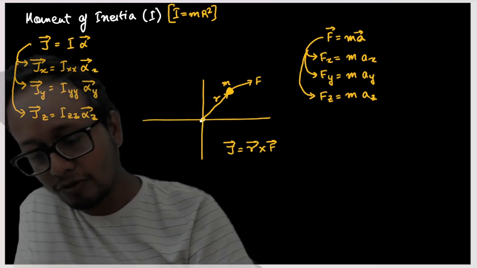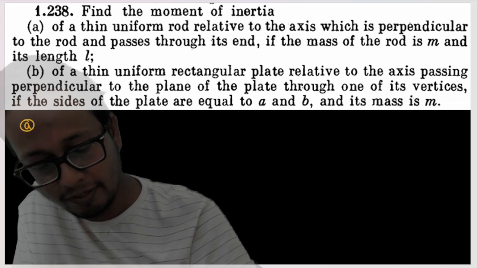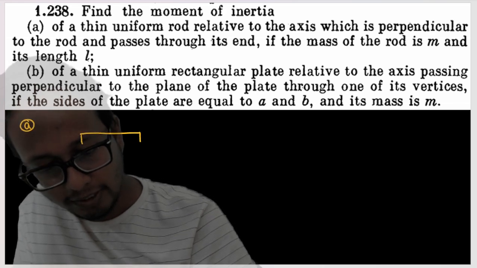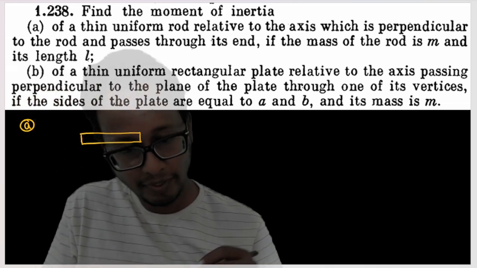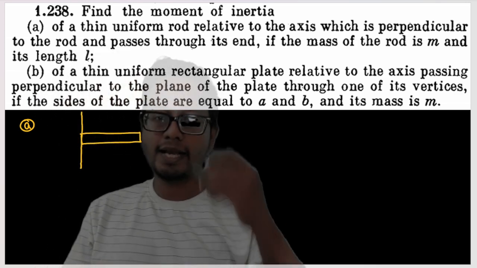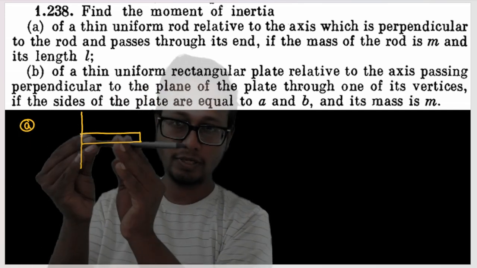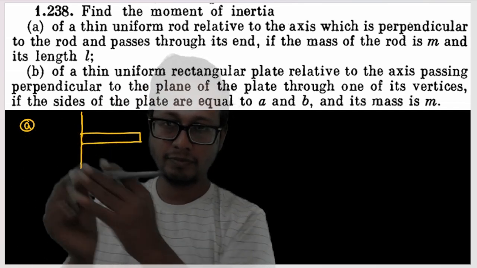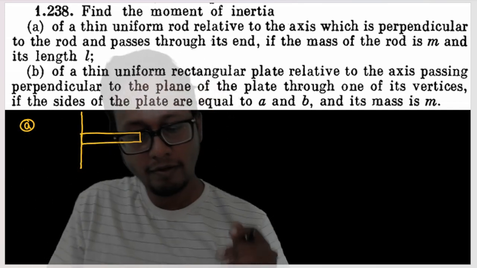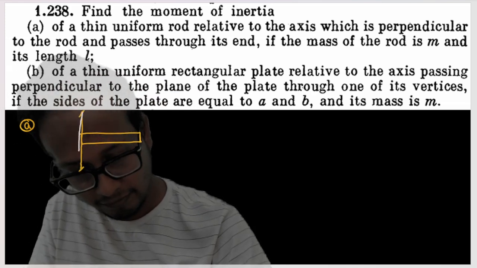So let's go back to the simpler concept. In this question, a thin uniform rod is there. Part of the question: a thin uniform rod is there. And if the axis is in z direction, that means the axis is like this. The rod can rotate like this, that means the rod is hinged at this point. Find out the moment of inertia about this axis.